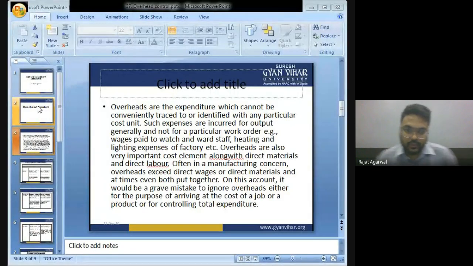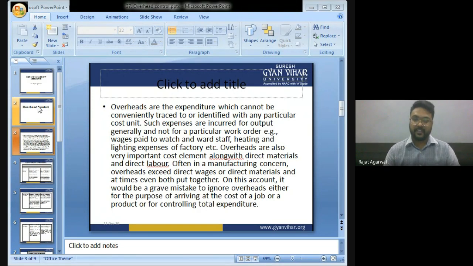Overheads. Bachcho, first of all, what is overheads? Overheads are the expenditure which cannot be traced or identified with a particular cost unit. For example, suppose I am manufacturing tables. In a table, I use wood for the tabletop and iron for the legs of the table. Now, wood and iron will be direct expenditure as they can be conveniently traced or identified with a particular cost unit.